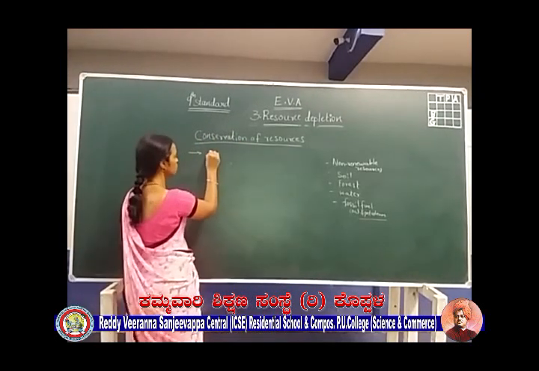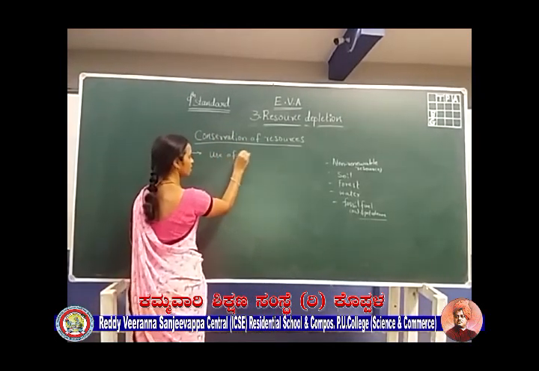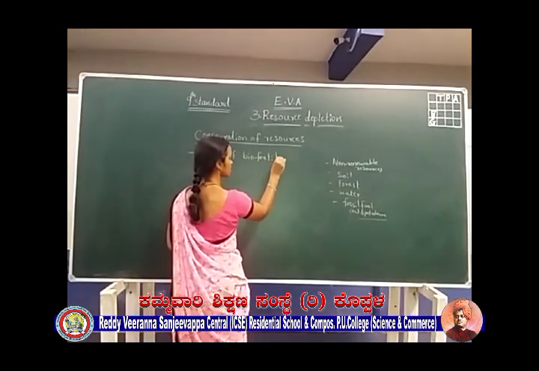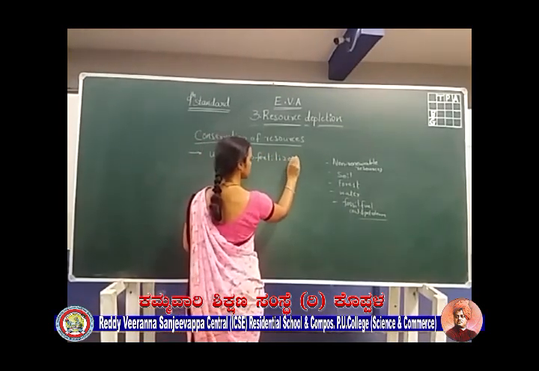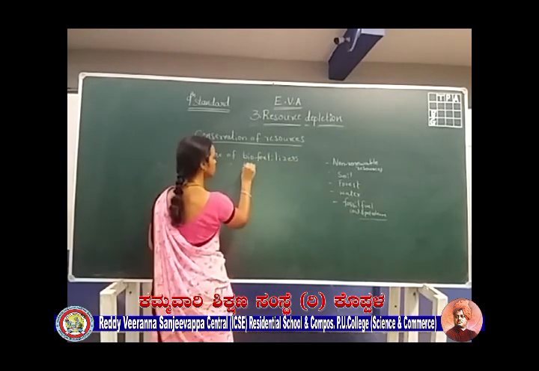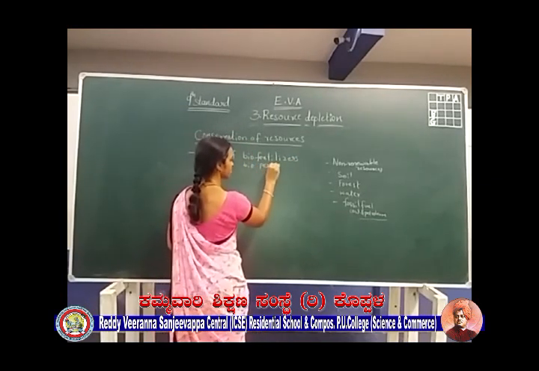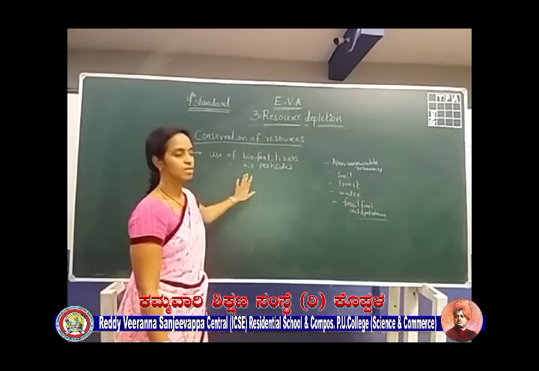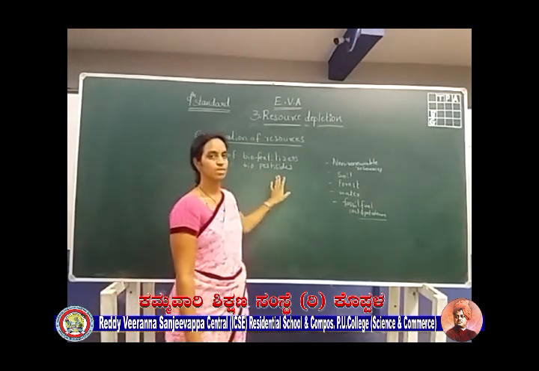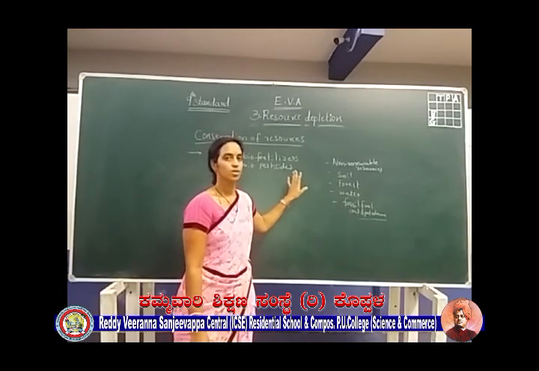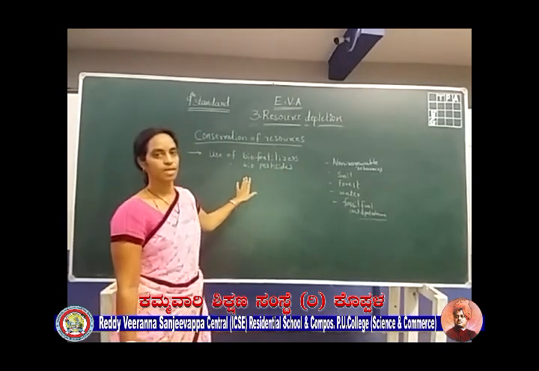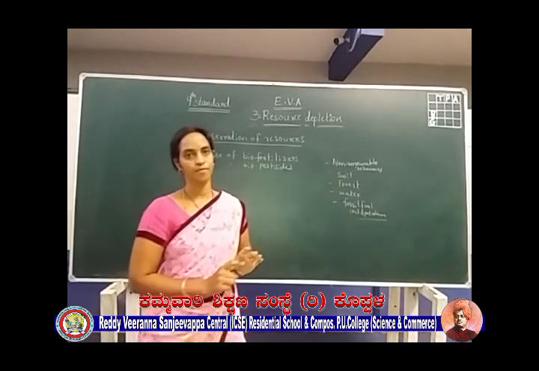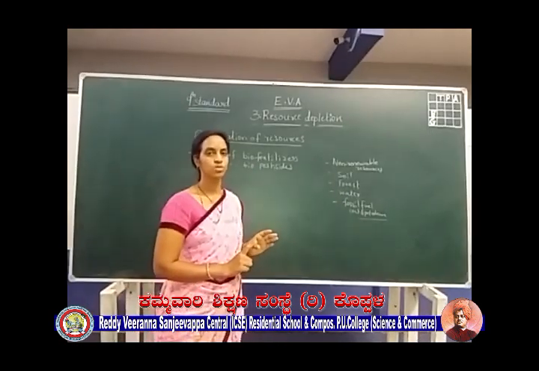The use of biofertilizers and biopesticides. Biofertilizers and biopesticides we have to use in the agricultural method. Due to the use of chemical fertilizers and chemical pesticides, there are many effects on the soil. Okay, what are those?